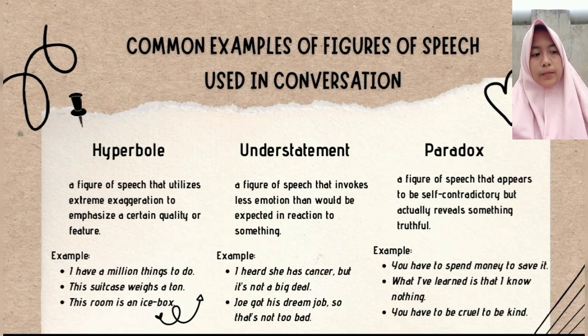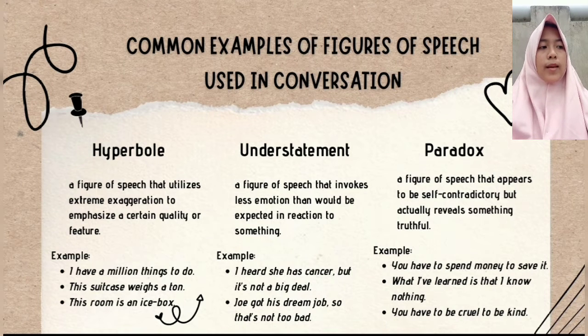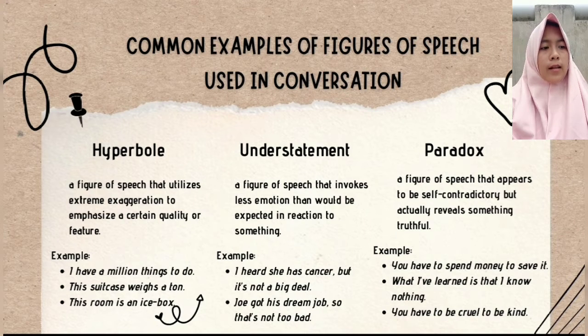Paradox, a figure of speech that appears to be self-contradictory, but actually reveals something truthful. Example, you have to spend money to save it. What I've learned is that I know nothing. You have to be cruel to be kind.